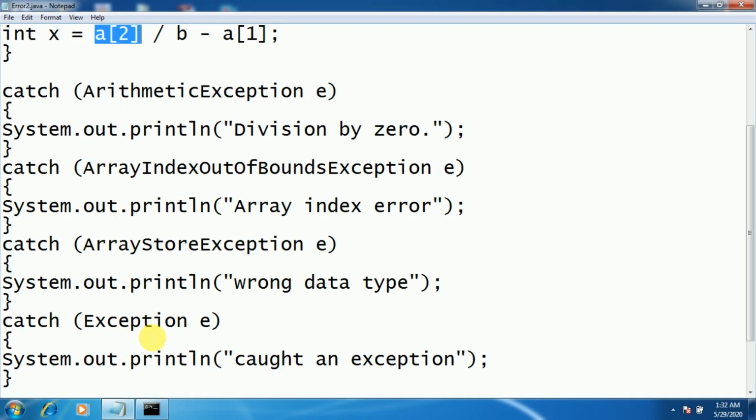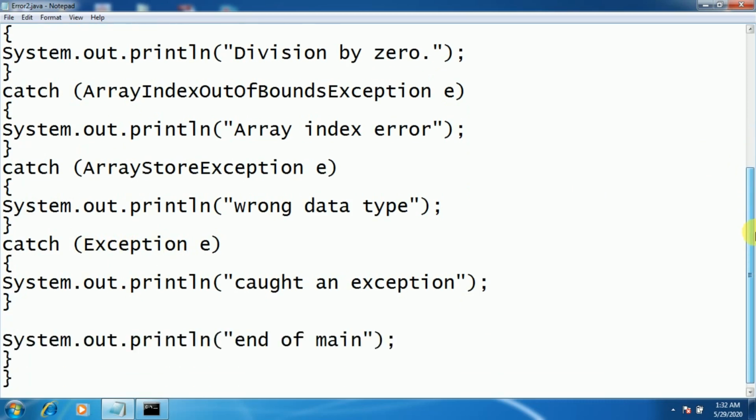exceptions. Remember, this generic exception catch statement has to be included at the last. It should not be at the first. If you put it at the first, it is going to show you an error saying that these are already going to be caught. Why do we need to include this? It should be at the last, so that whatever exception you have specified and whatever statement you have included within a try, if it is going to throw something other than these specified exceptions, then it is able to catch that exception. So that's why it's a generic exception we need to include in the program.